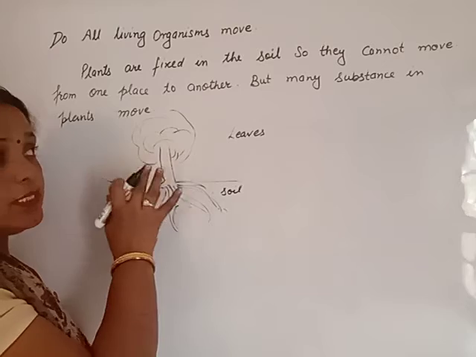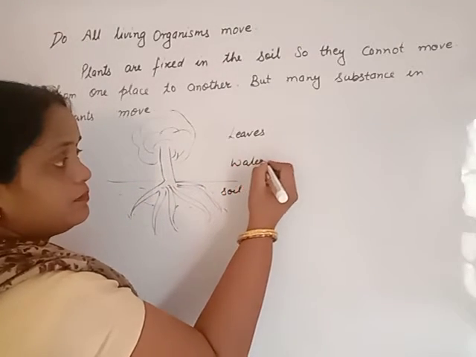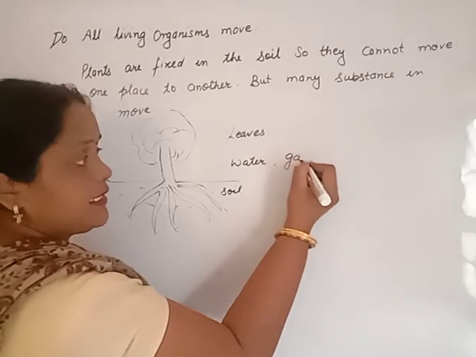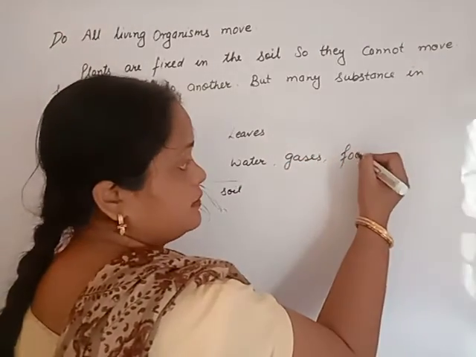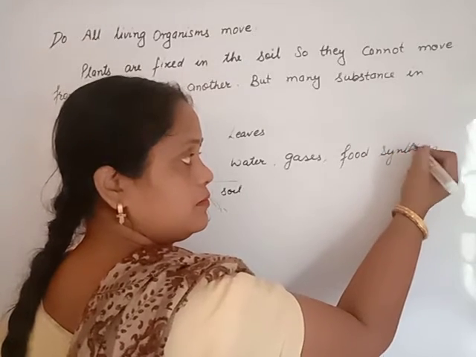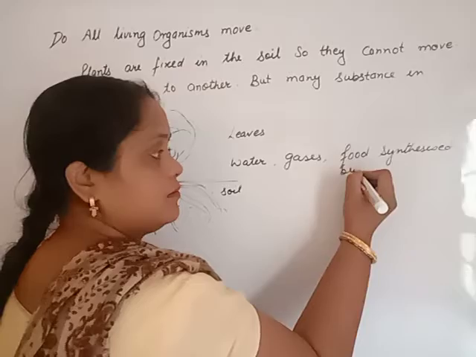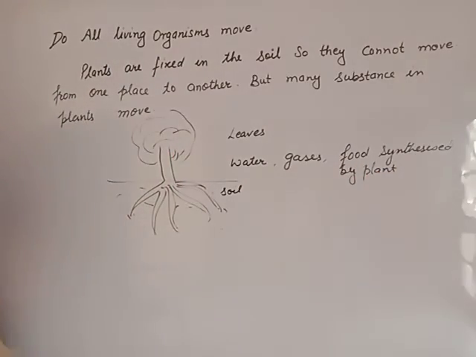Many substances in the plant, just like water, gases, food synthesized by the plant, will move from one part of the plant to another.